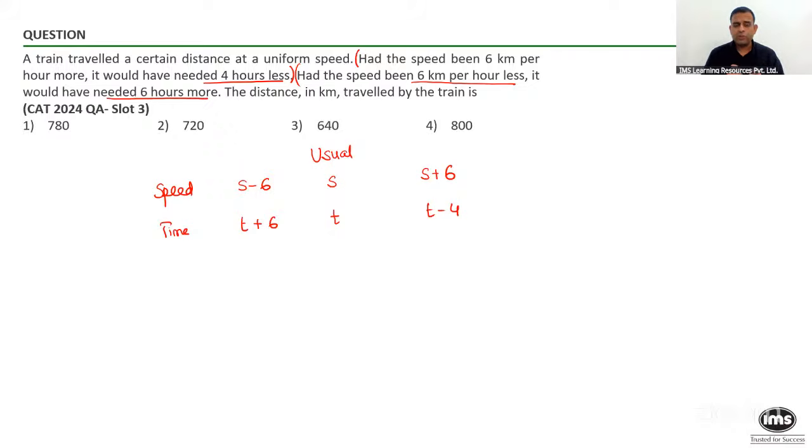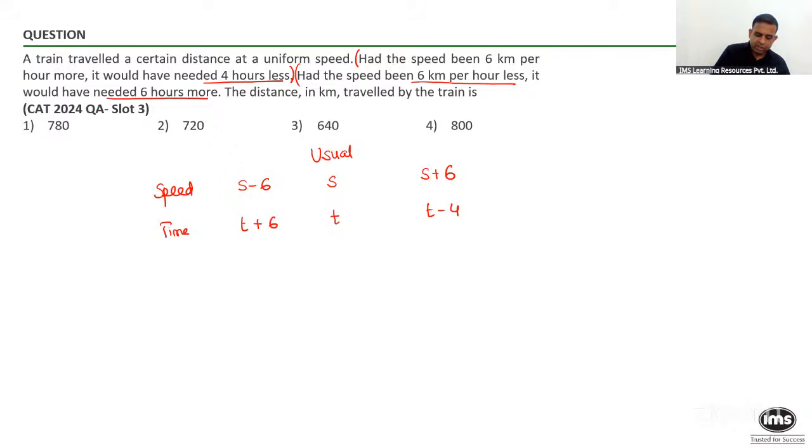My question to you is, what is constant in each and every case over here? Very good, Sarvesh. What is constant in each of these cases? And the answer is the distance covered by the train. And how do you find out the distance? All of us know, multiply the speed and time, s into t.